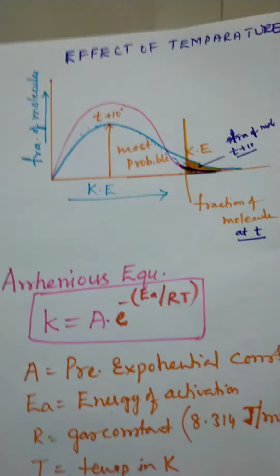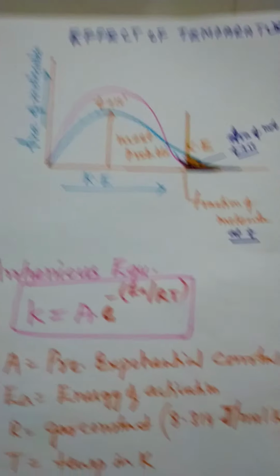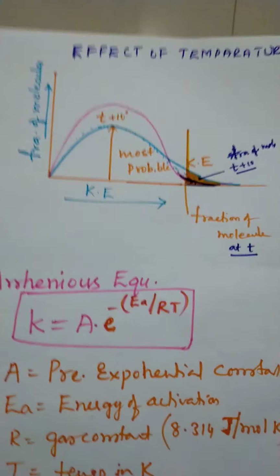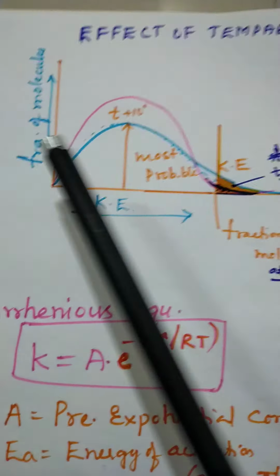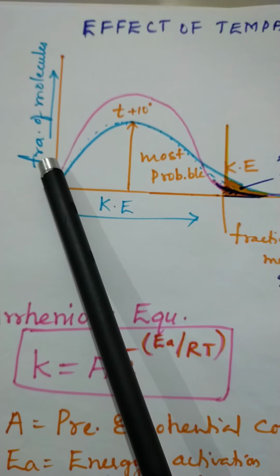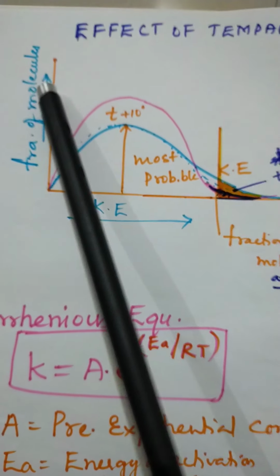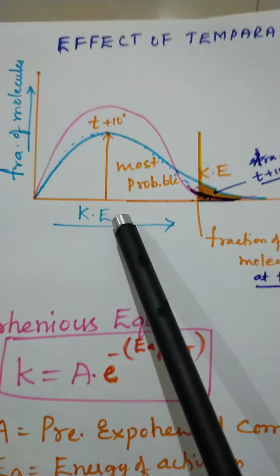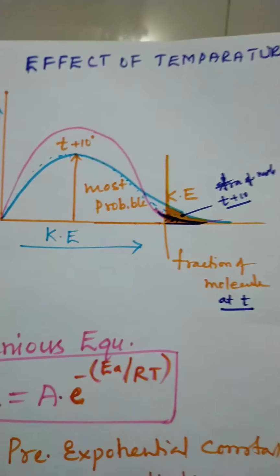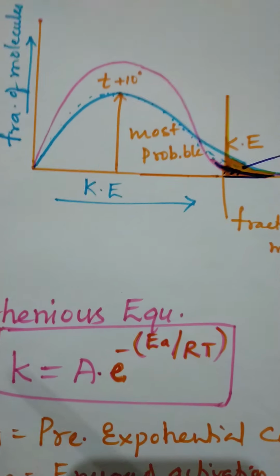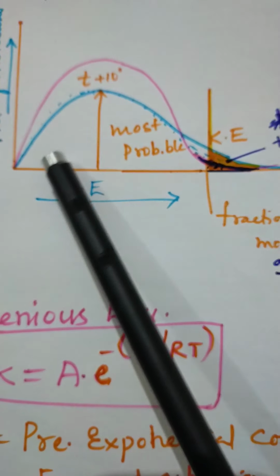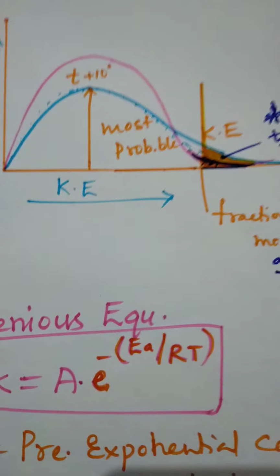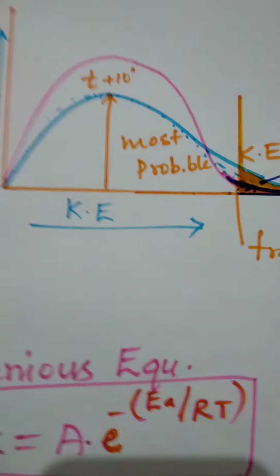Then you come to the graph, showing how the effect of temperature rises. Here we are plotting the graph of the fraction of molecules versus kinetic energy, to see how it changes if the temperature is raised. The two curves are there.